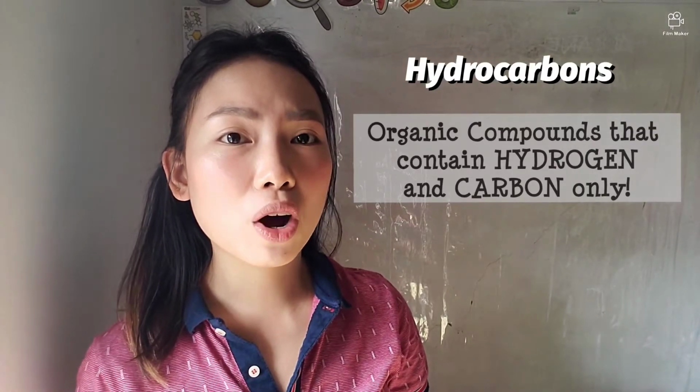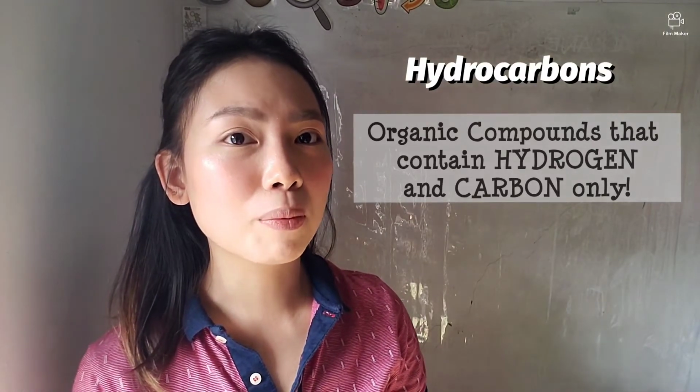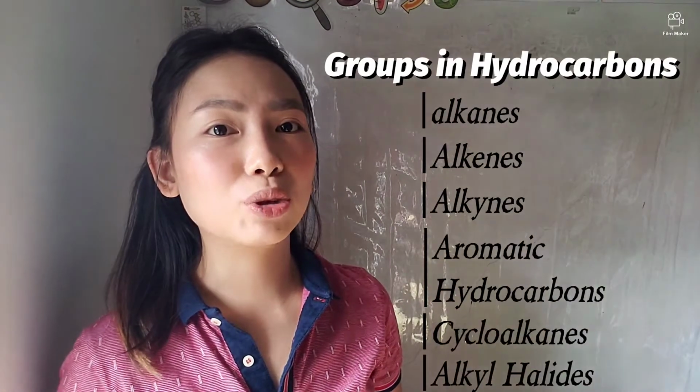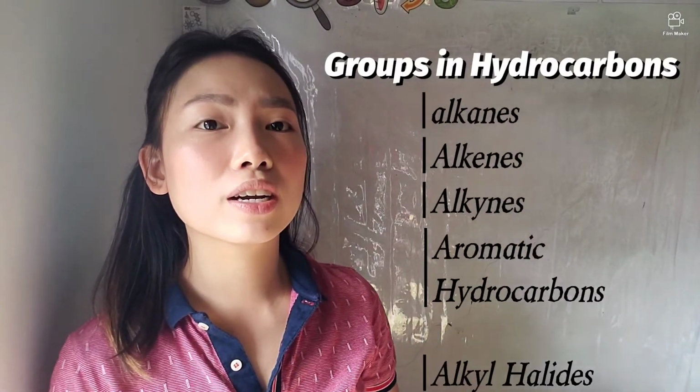Now, these hydrocarbons of carbon to carbon bonding sa paligid ay may hydrogens. It is grouped according to alkanes, alkenes, alkynes, cycloalkanes, the aromatic hydrocarbons, and the alkyl halides. So those are the basic functional groups in the organic compounds.